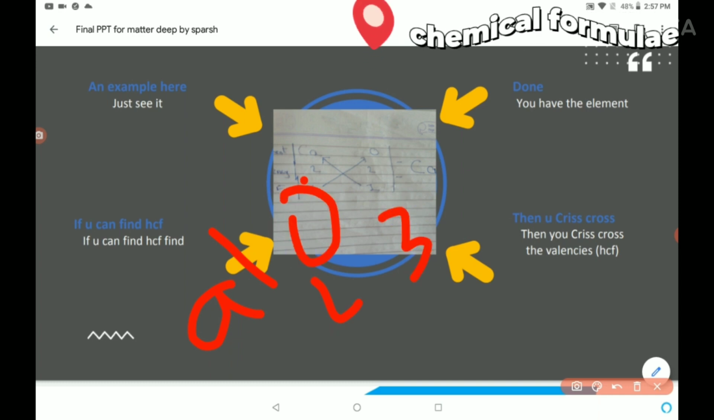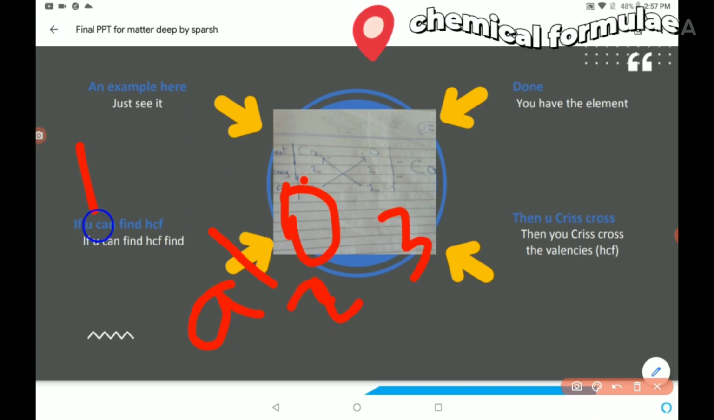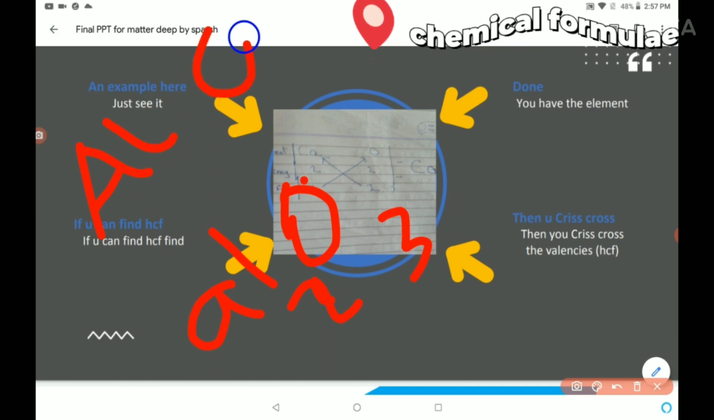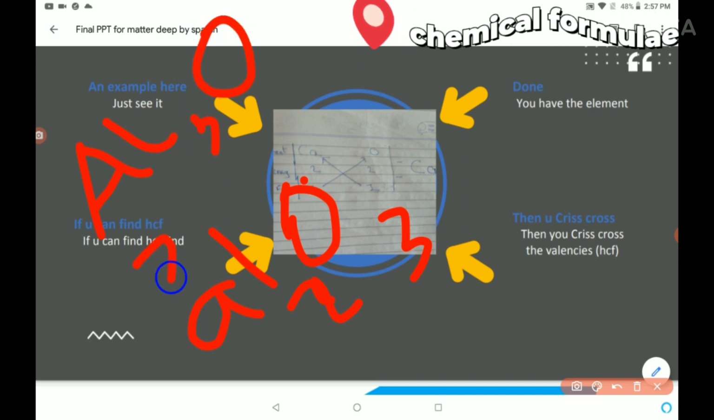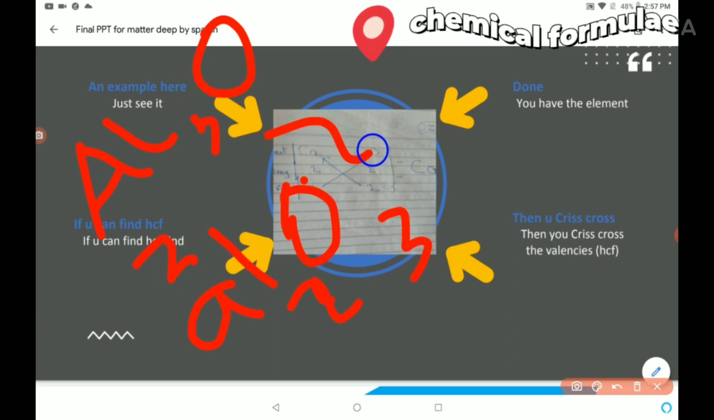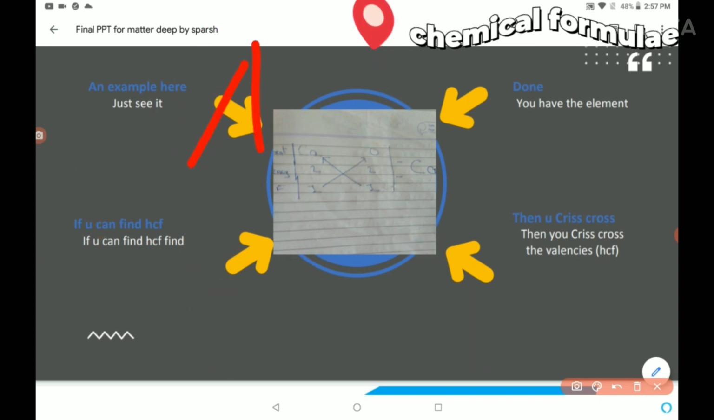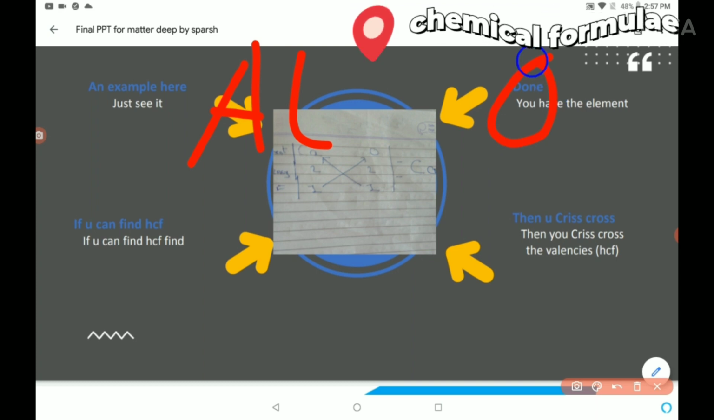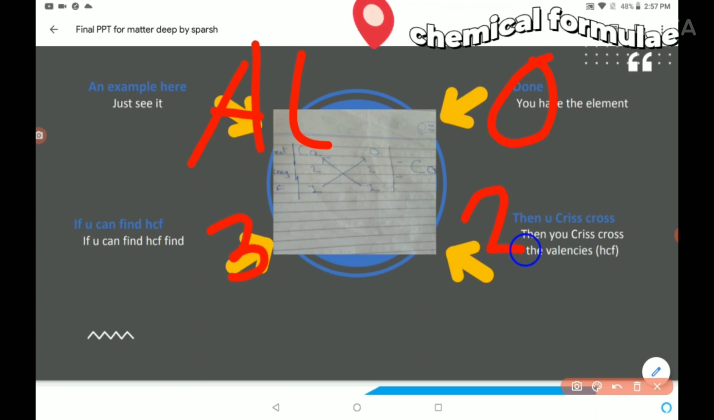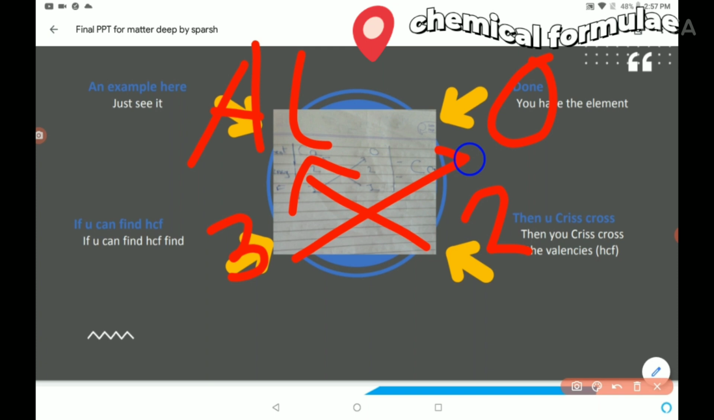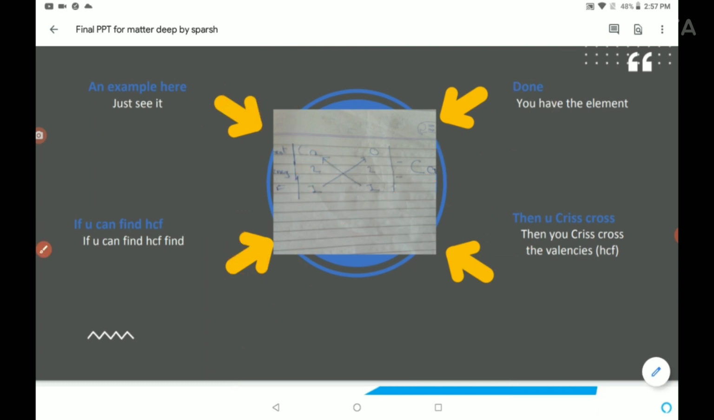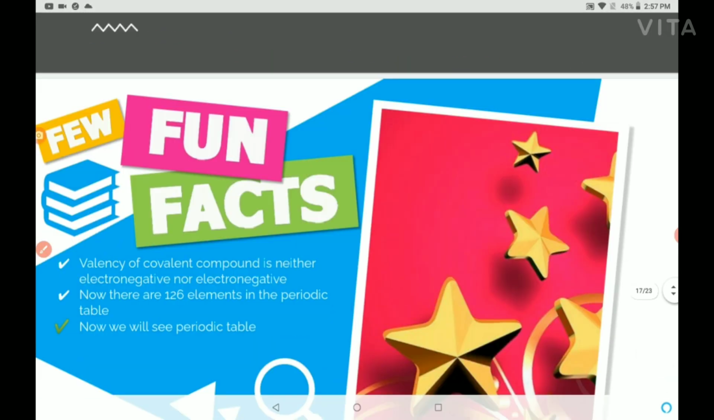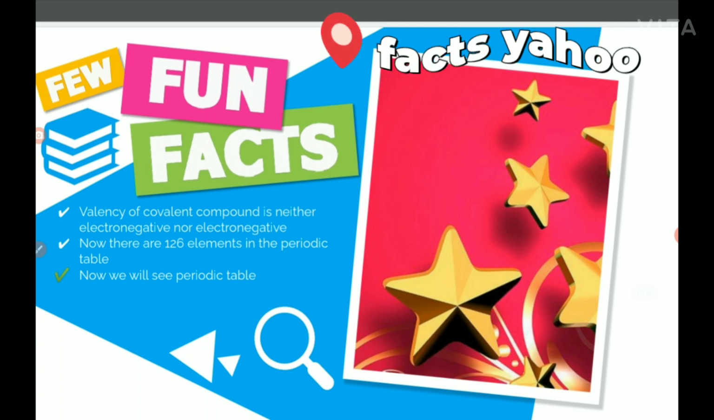Let me write it down. Al2O3 is the formula when formed from Al and O. These both are separate. We get the valencies 3 and 2, and thus they crisscross to make Al, O, with 3 and 2. They crisscross and finally form Al2O3. Okay, now you have understood it.